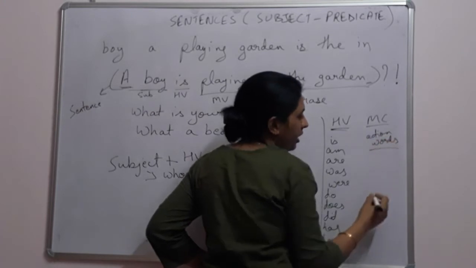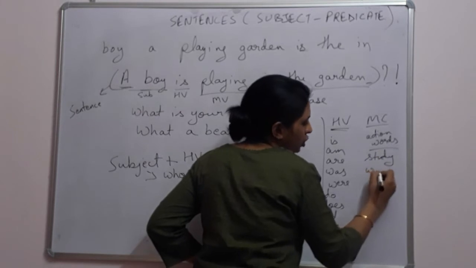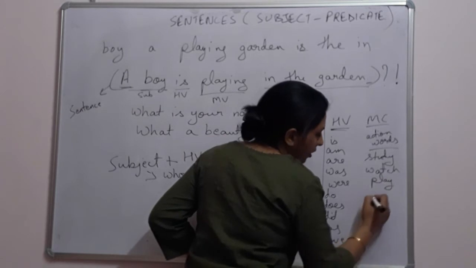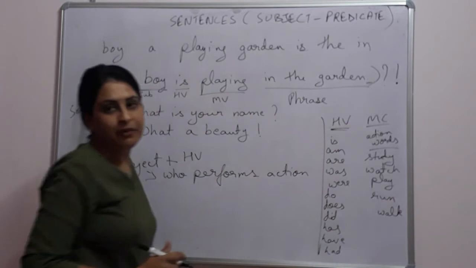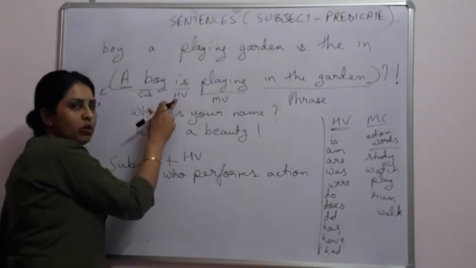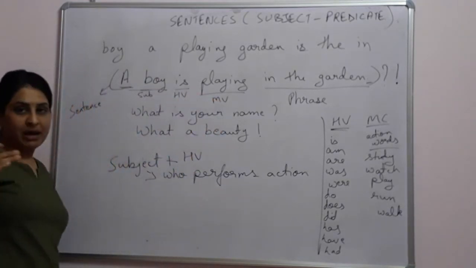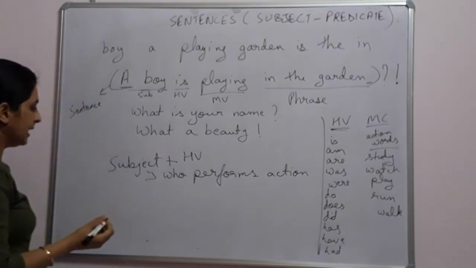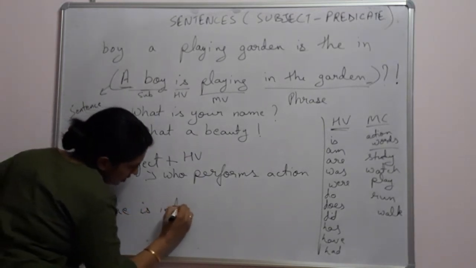Like if a boy is studying, study is our main verb. Watch, play, run, walk. These all are main verbs. So we always have to remember that helping verb always comes first and main verb comes later. Also, it might happen that a sentence has only one single verb, like we can say, she is intelligent.